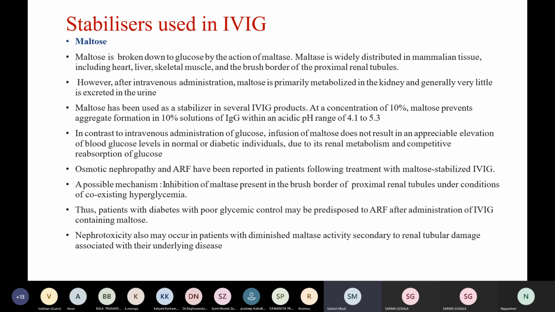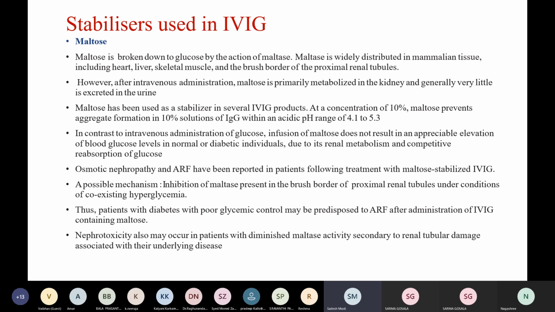In contrast to IV administration of glucose, infusion of maltose doesn't result in an appreciable elevation of blood glucose levels in normal or diabetic individuals due to its renal metabolism and competitive reabsorption. Osmotic nephropathy and ARF have been reported in patients following treatment with maltose stabilized IVIG.